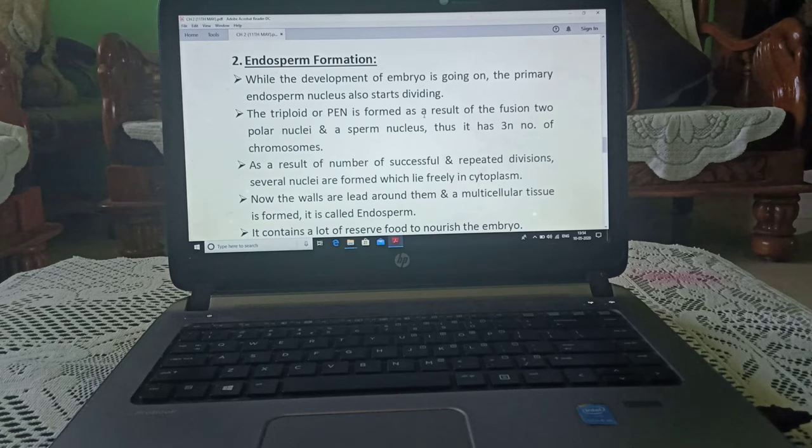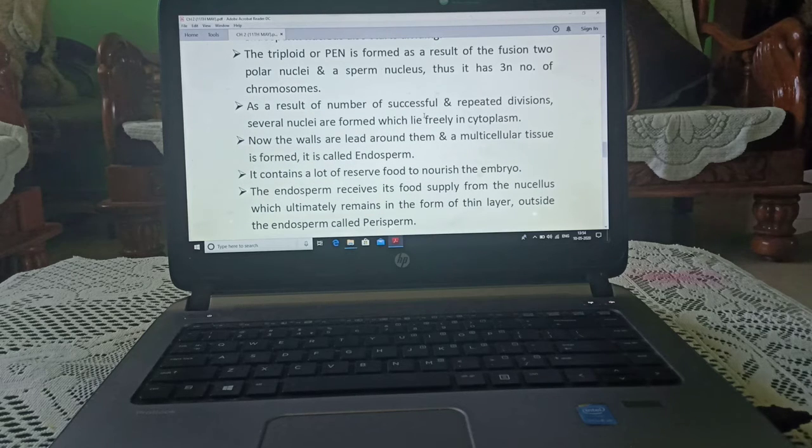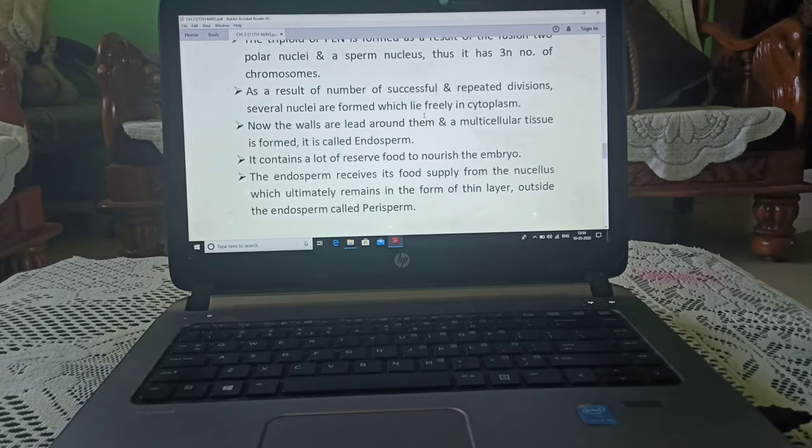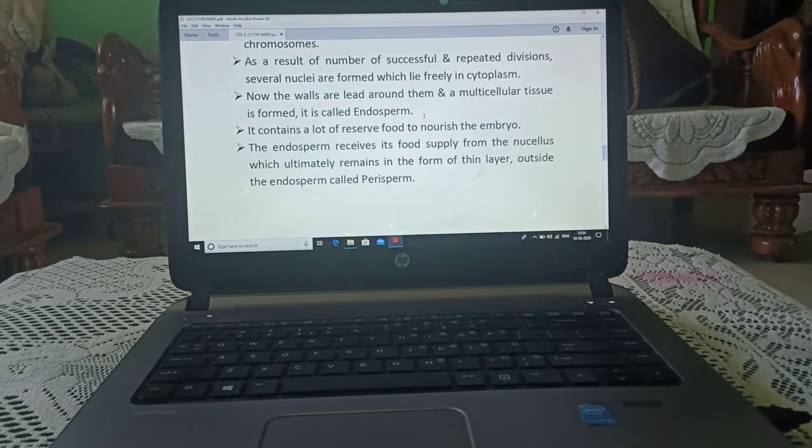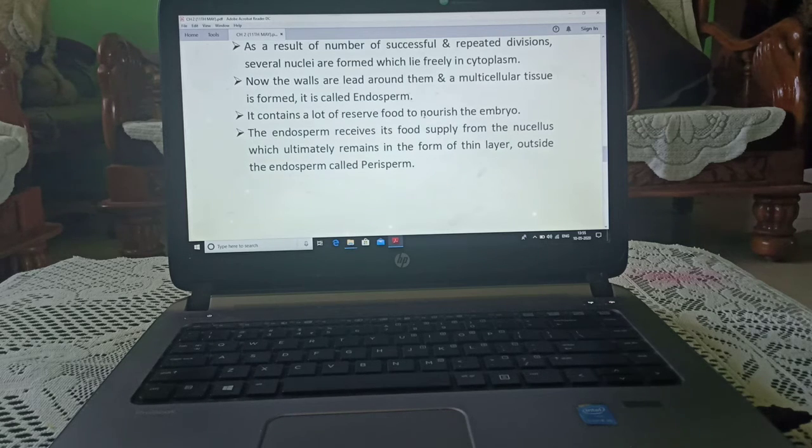Thus, it has 3N number of chromosomes. As a result of repeated divisions, several nuclei are formed which lie freely in the cytoplasm. Now walls are laid around them and a multicellular tissue is formed which is known as endosperm.